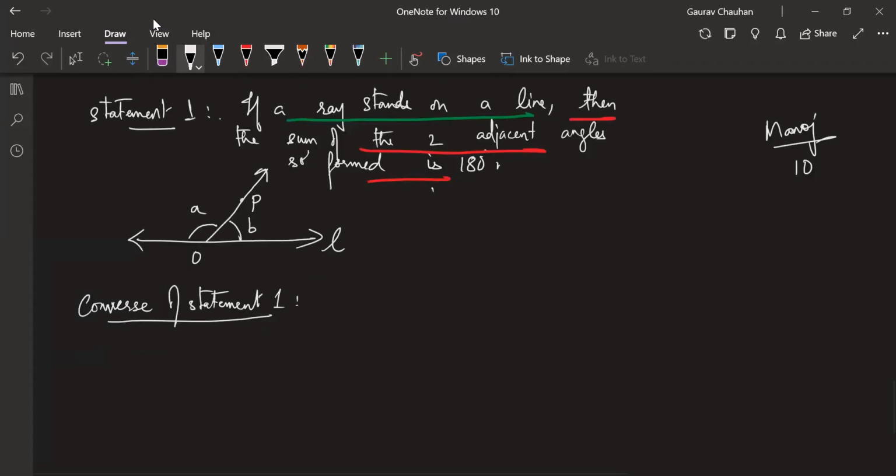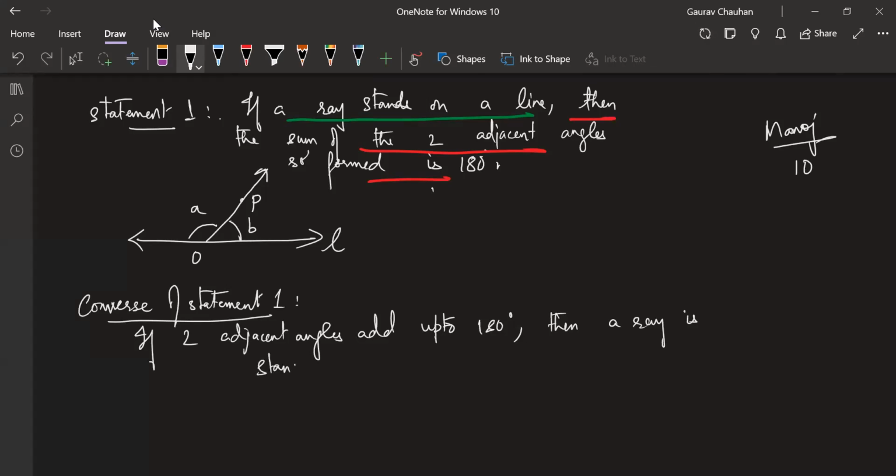Go ahead, Manoj. So you're saying if two adjacent angles add up to 180 degree, then a ray is standing on a line.